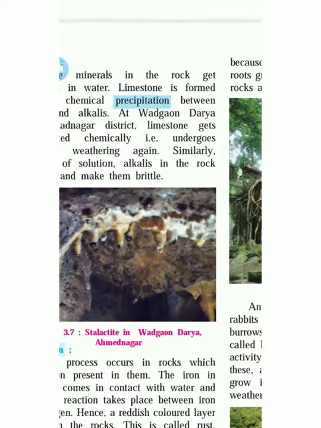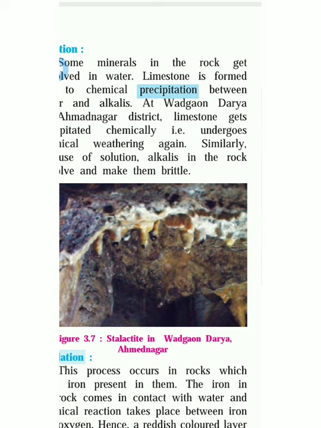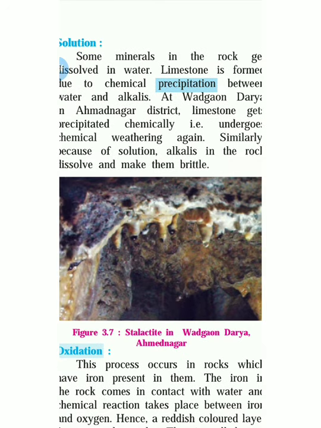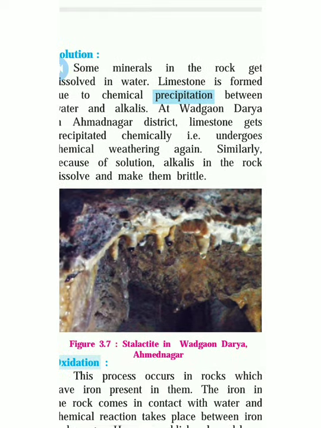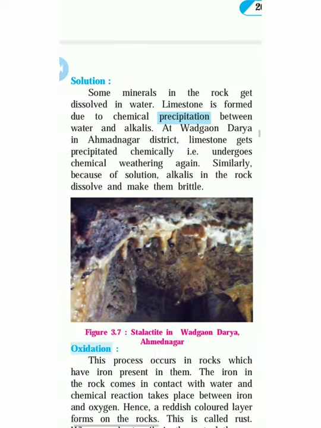See over here. This is a type of cave. When you go into a cave, whatever rain falls in it has dissolved the salt, and maybe in the rock there is salt, and after that you can see this will create this kind of picture.